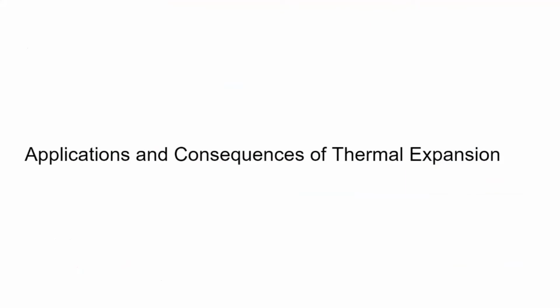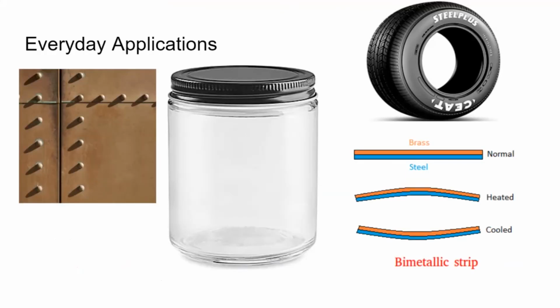Applications and consequences of thermal expansion. Everyday applications. Rivets, like the one here, are used in shipbuilding and other industries to join metal plates. It's the one on the far left. A red-hot rivet is passed through holes in two metal plates and then hammered until the ends are rounded. As the rivet cools, it contracts and pulls the two plates tightly together.